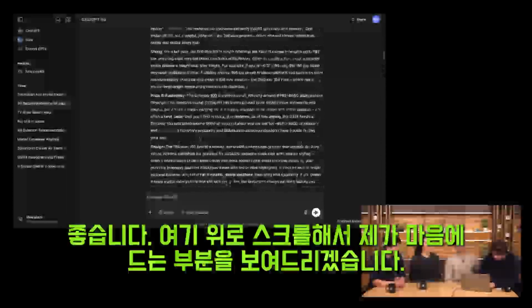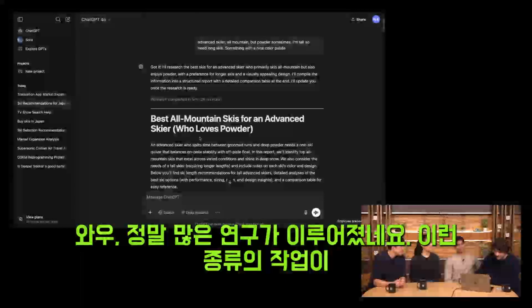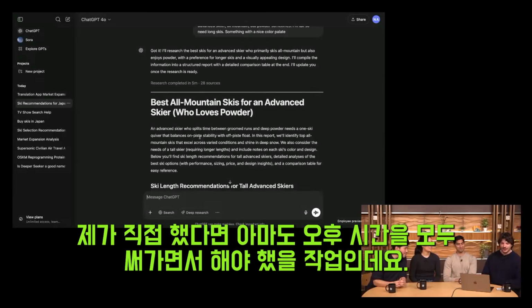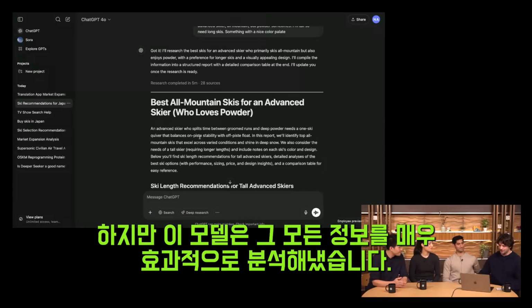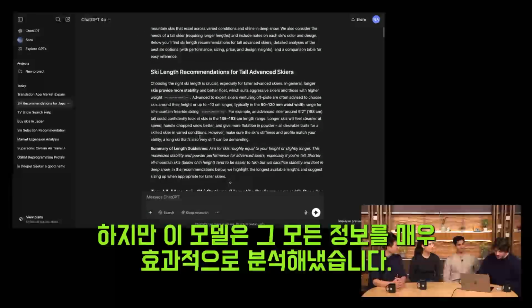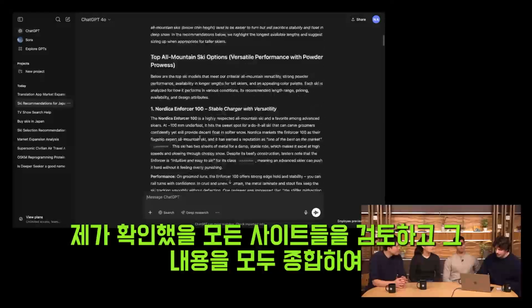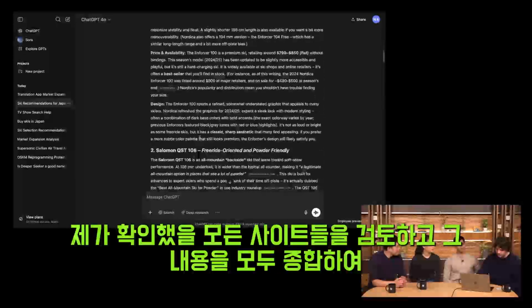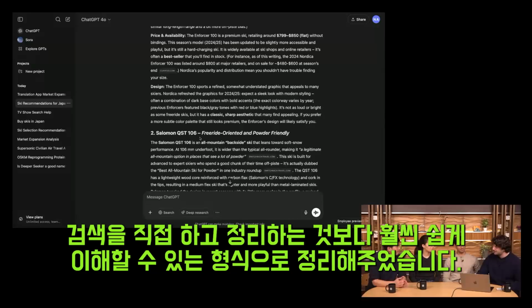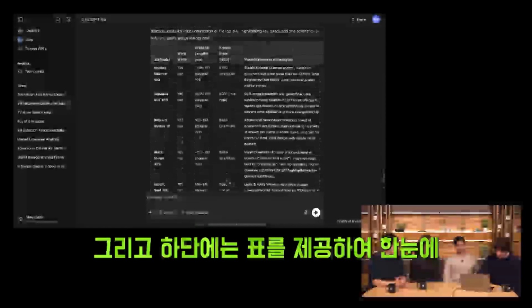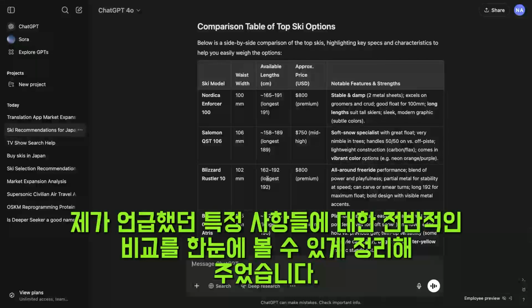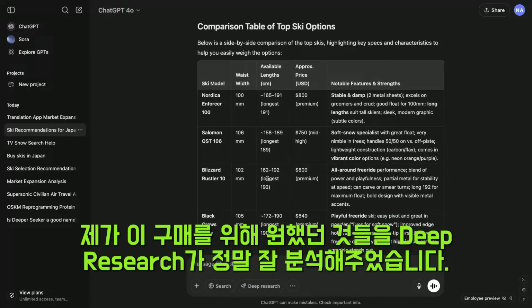Scrolling up here, what I like about this is, wow, this did a lot of research. This is the kind of thing that I would probably have to spend all afternoon on, just for my own sanity to make a good purchase, to read every single thing that's written about it. But this does a pretty good job of hitting all the sites that I would hit and consolidating this all in a format that's a lot easier to digest than doing my own searches. And it also provides a table at the bottom here that just gives the high-level comparison across the specific things that I mentioned that I wanted for this purchase.